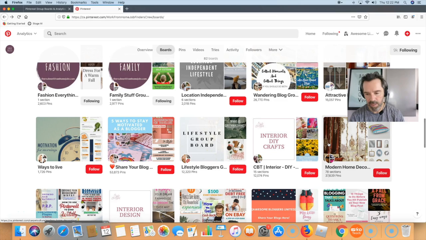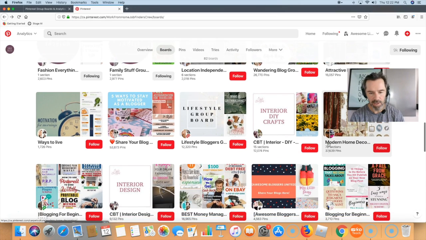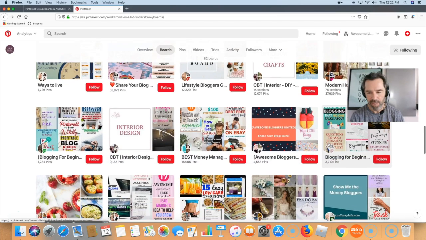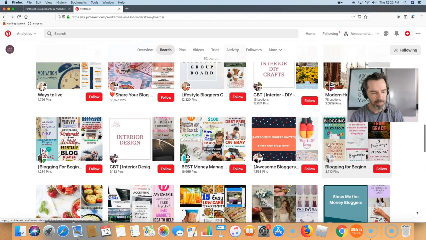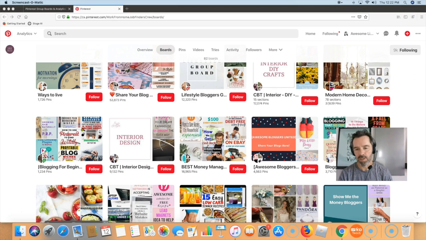Okay, so yeah, that's literally what you do, and you just do this every day for an hour or so, and then after time your boards start building up and up and up, and you can put more boards. You can go to tailwindapp.com, and you can just automate everything. You line up your pins. You can put up pins for a month ahead. They've got loops. There's lots of stuff, and then your pins will just automatically pin to all these boards.